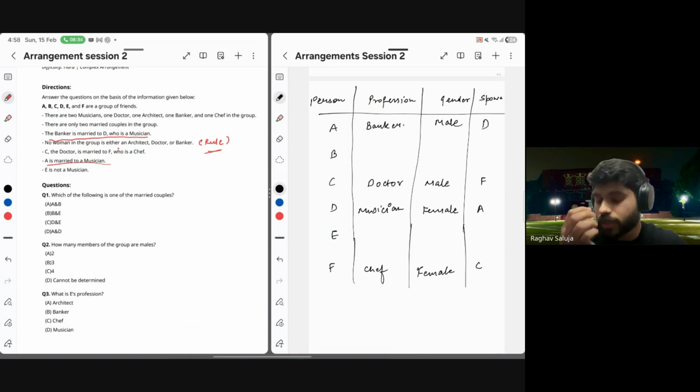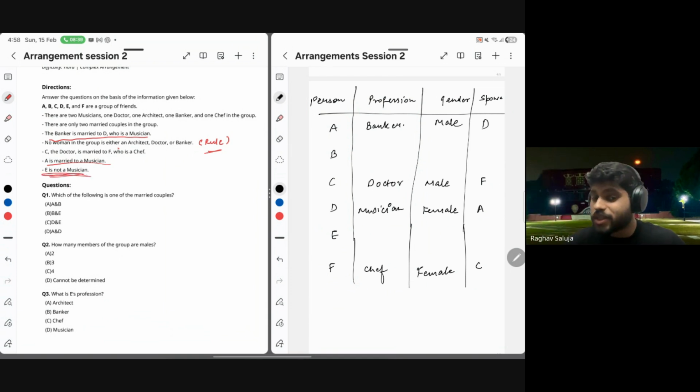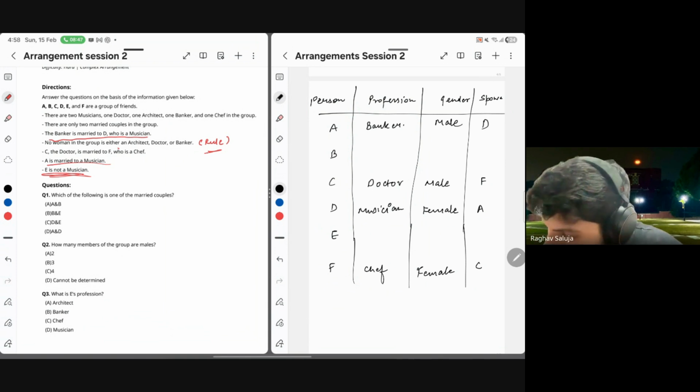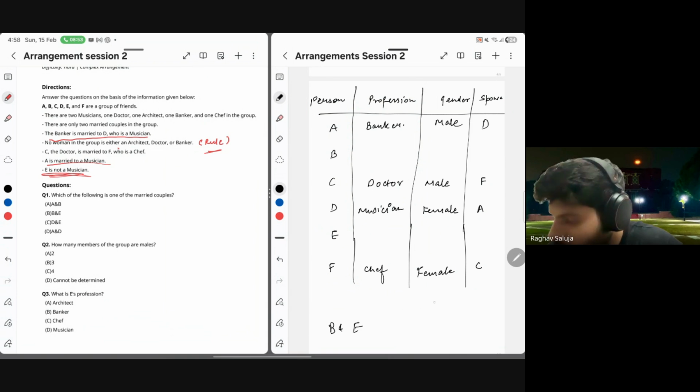E is not a musician. See one thing, there is only one doctor, done. One banker, done. One chef, done. One musician, done. So 2 friends, B and E. And what are the 2 professions left? Musician and architect.